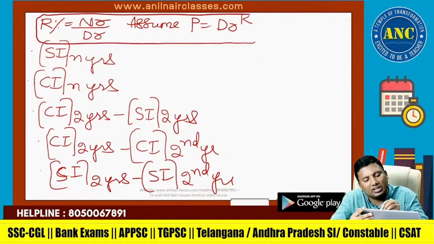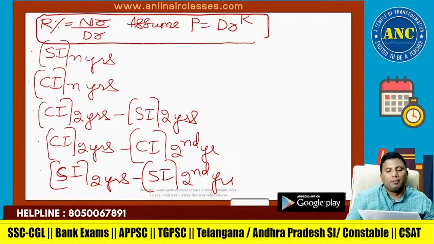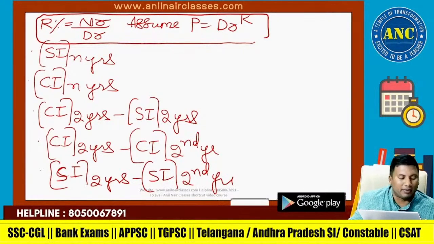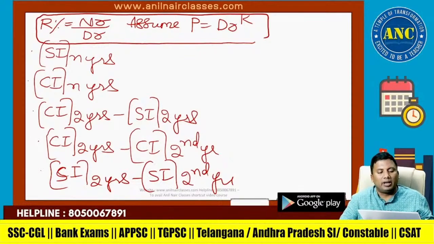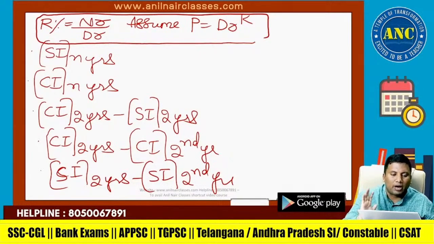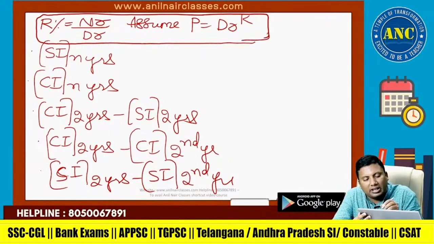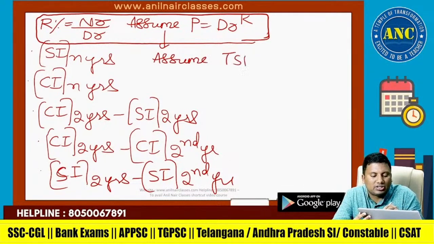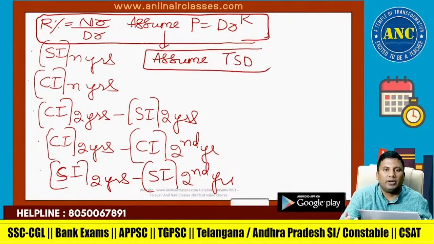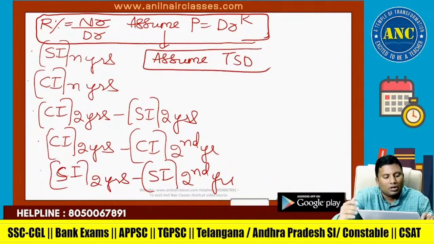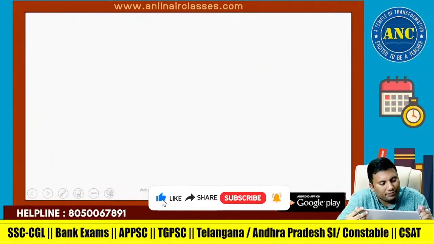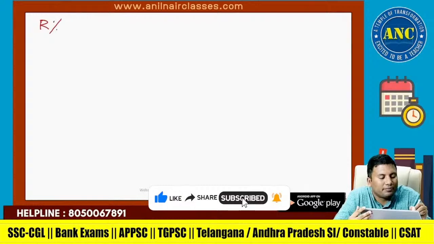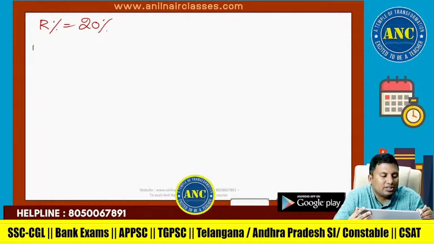If R percentage is numerator by denominator, principal equivalent to denominator power k. One question, all the problems we will solve it. This is a very important concept, like an assumption we did in time, speed and distance. Now see here. Now, first question. R percentage is 20 percentage. First question.